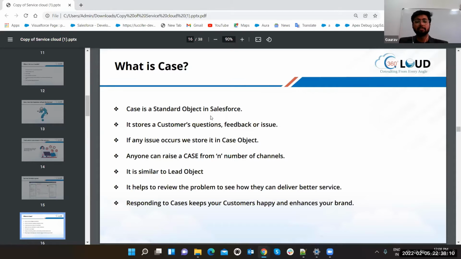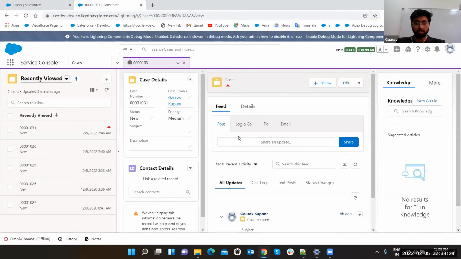What is case? Case is a standard object in Salesforce. It stores customers' questions, feedback, and issues. Definitely, a customer will put a question, you have to provide them the answer, and there will be an issue written. So that's all the things stored in the case. Let me show you a case record.